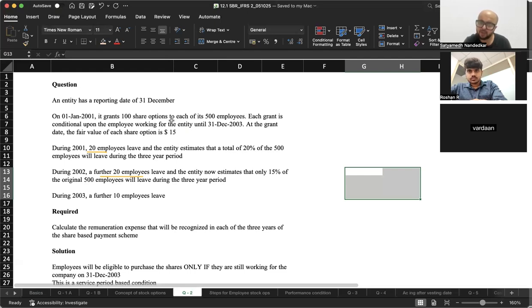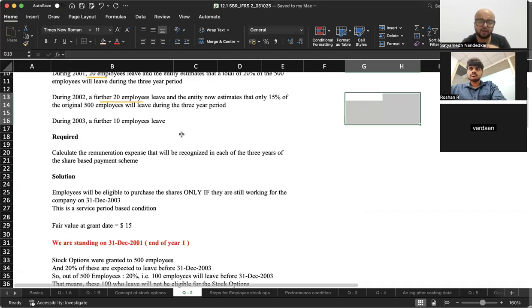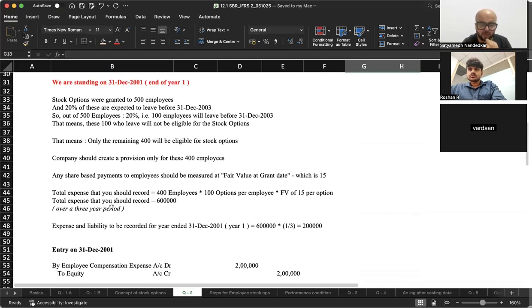You should do this accounting at fair value at grant date. 40,000 into 15, which is 6 lakh. ठीक है. 40,000 into 15, which is 6 lakh. This is the total loss you are poised to suffer. But IFRS 2 says don't put the burden on the P&L of 1 year. Spread it out over 3 years. So 6 lakh upon 3, 2 lakh is the entry that you will record in 2001.